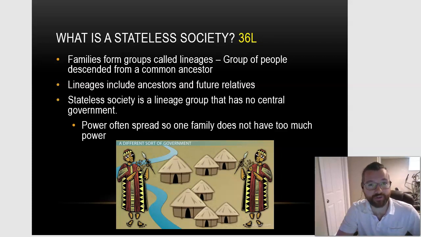So think about your family. Your mom and dad, biologically, are part of your lineage. Your grandparents, their parents, are also part of their lineage. Any children that you have in the future will also be part of your lineage.